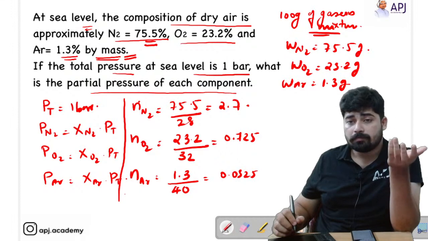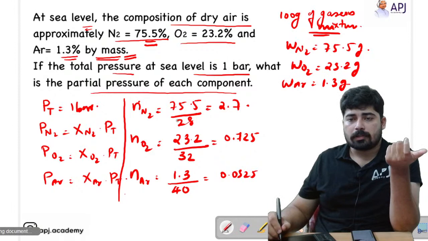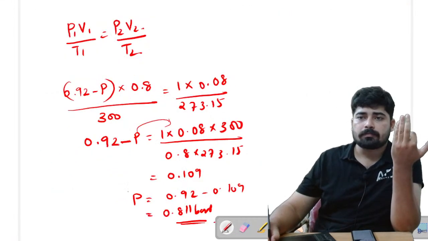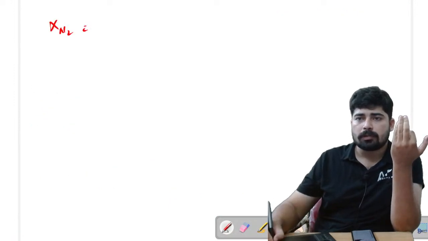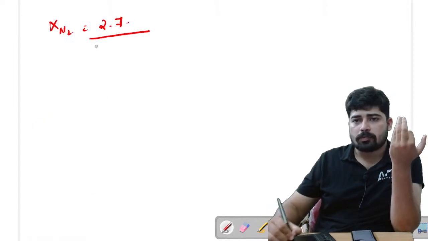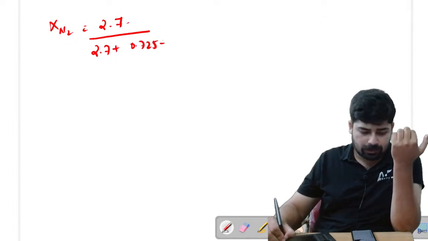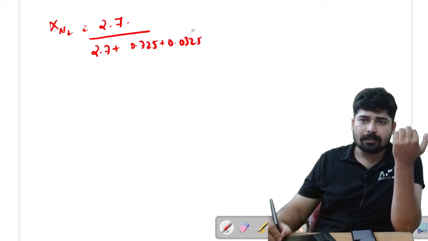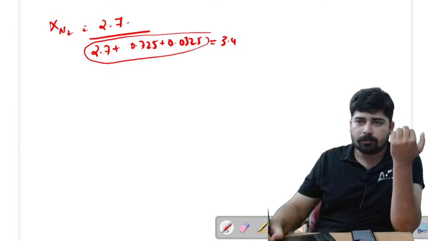Now what you have to do is find out the partial pressure. Before that we have to find out the mole fraction, right? Mole fraction of N2 is equal to number of moles of N2, that is 2.7, divided by total moles. What are the total moles? 2.7 plus 0.725 plus 0.0325, and this total value is equal to 3.45.